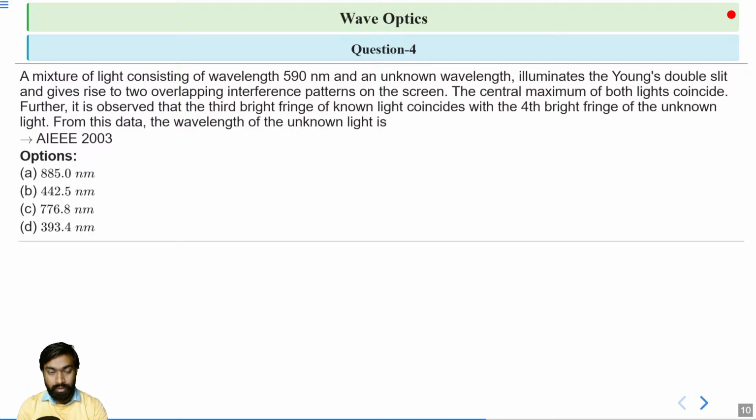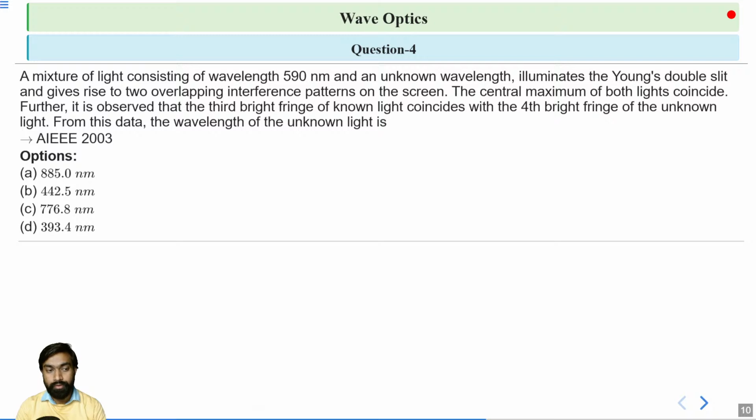So in this question, it says that a mixture of light in which one wavelength is 590 nanometer and the other is an unknown wavelength illuminates Young's double slit experiment and forms overlapping interference patterns on the screen. The central maximum of both lights coincide, and it is further observed that the third bright fringe of the known light coincides with the fourth bright fringe of the unknown light. So from this data we need to find the wavelength of the unknown light.